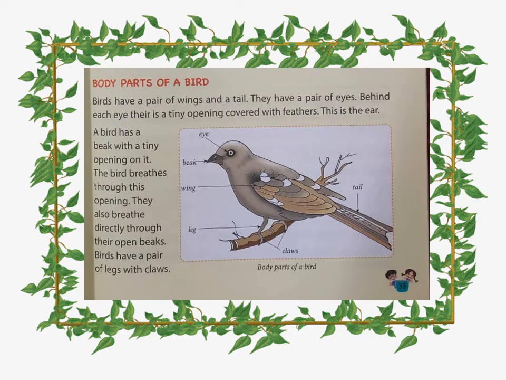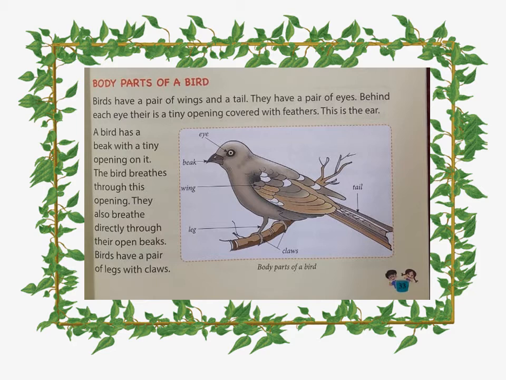In this section of the chapter we can see a picture of a complete bird and its different body parts are shown: first eye, then beak, after that wing, next leg, then claw, then tail. These are the parts of a simple bird.